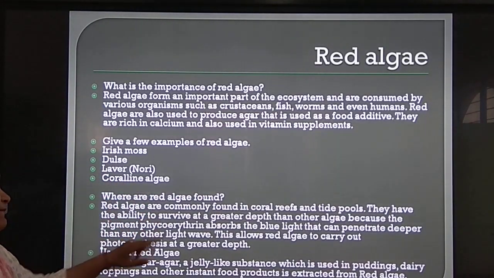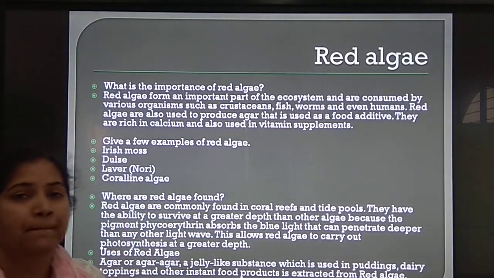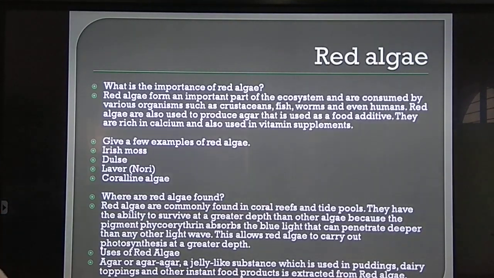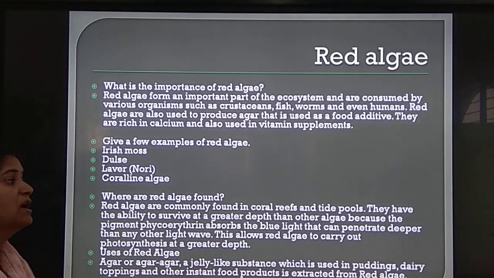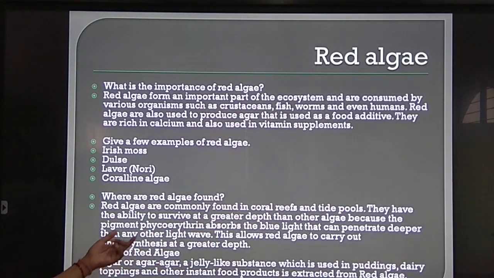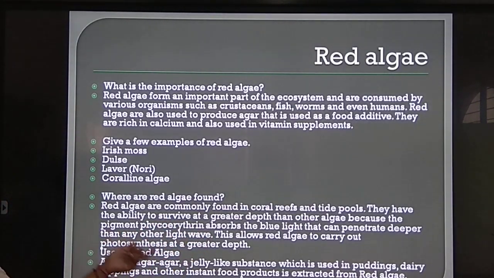Now, where are red algae found? Red algae are commonly found in coral reefs and tide pools, meaning in the ocean, underwater life. In coral reefs, red algae can be found. They have the ability to survive at a greater depth than other algae because the pigment phycoerythrin absorbs the blue light that can penetrate deeper than the other light waves.